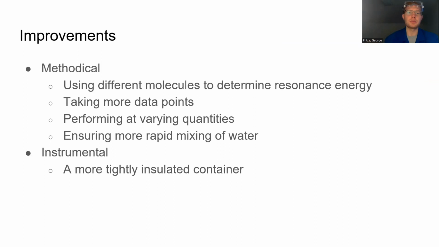Okay, so how are we going to improve everything? Results can be improved by more rapidly mixing water to ensure it reaches the temperature probe during the measuring period. It could also include taking more data points to minimize the effect of random error in data. If you took more points, you could work to create a better average value. Additionally, performing the experiments at varying quantities could help, or using different molecules, which we'll talk about in the future. A more tightly insulated container could also prevent heat loss, which would be important to accurately determine delta T.